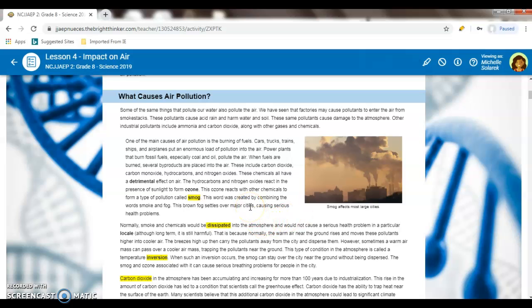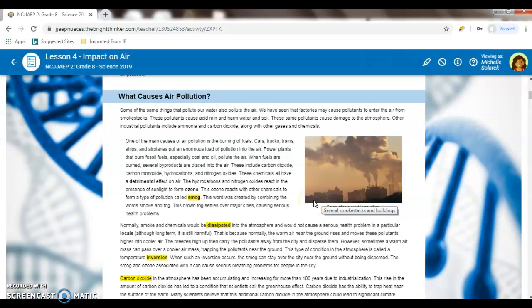So now, normally smoke and chemicals are dissipated into the atmosphere. So how are smoke and chemicals released into the atmosphere? That is the answer to your fifth question. Dissipated, I believe.